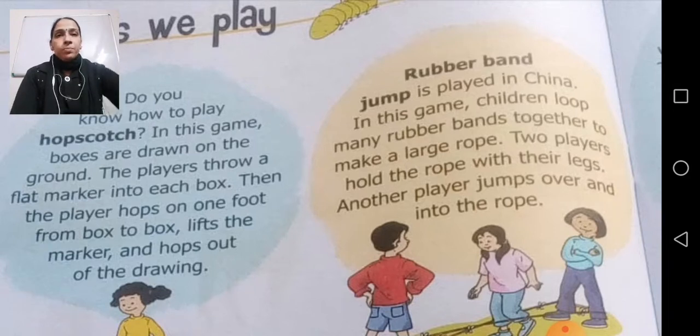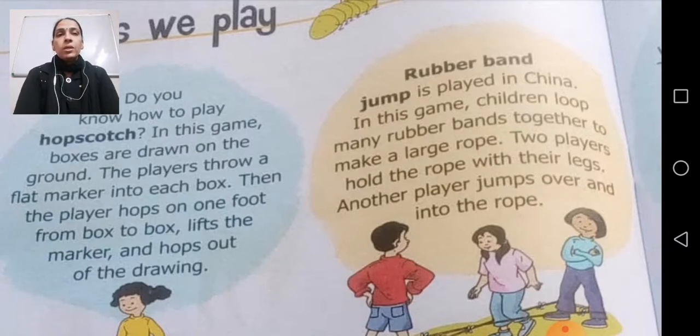Now, the next game which you can see on the screen is rubber band jump. This game is played in China and is quite a famous game from China. In this game, children loop many rubber bands together to make a large rope.